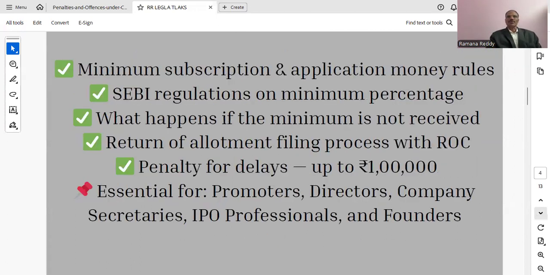In this video, we will explain the minimum subscription, application money rules, SEBI regulations and a minimum percentage. What happens if the minimum is not received? Return of allotment filing process with the ROC. Penalty for delays up to 1 lakh. What is essential for promoters, directors, company secretaries, IPO professionals, and founders?